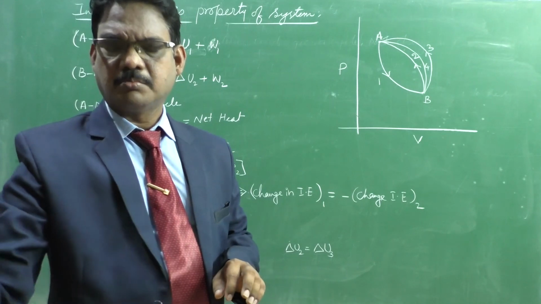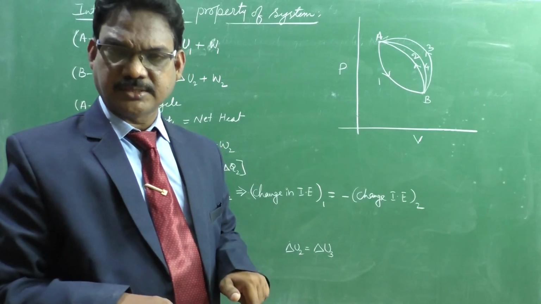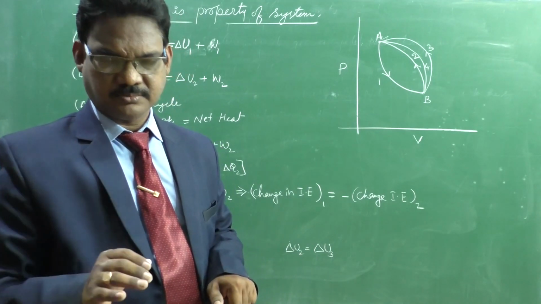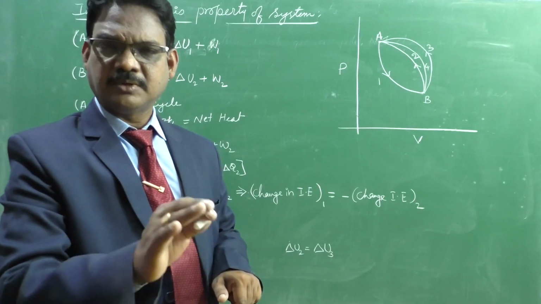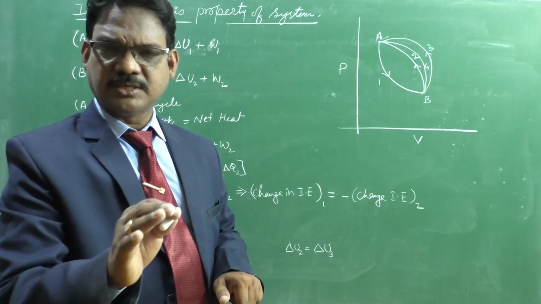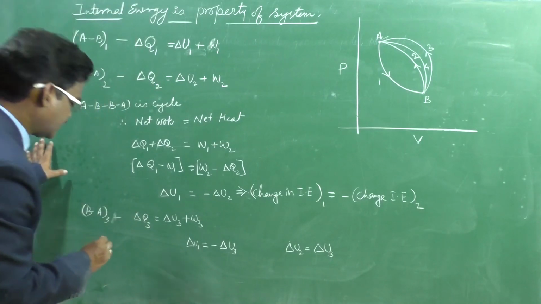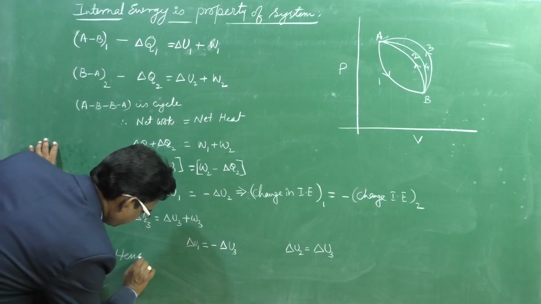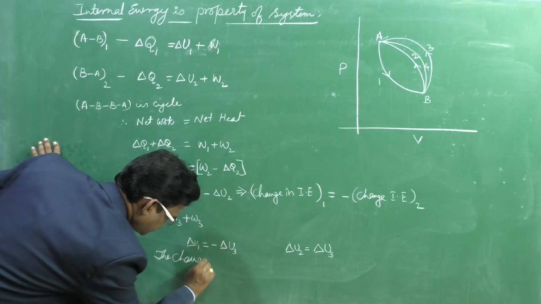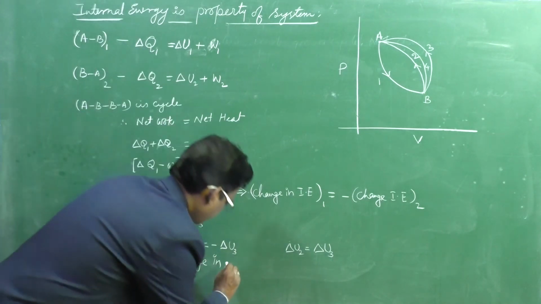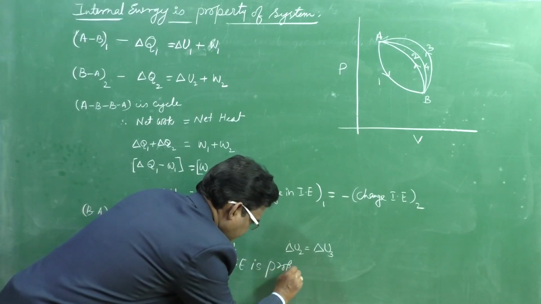It is not a path function. And the change in internal energy is a property of the system. If it is a point function, it is an exact differential, which indicates the change in internal energy is a property of a system. Hence, the change in internal energy is a property of the system.